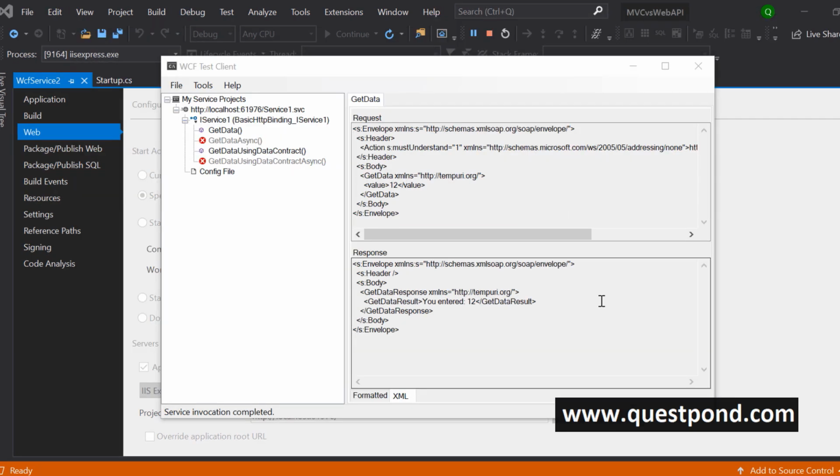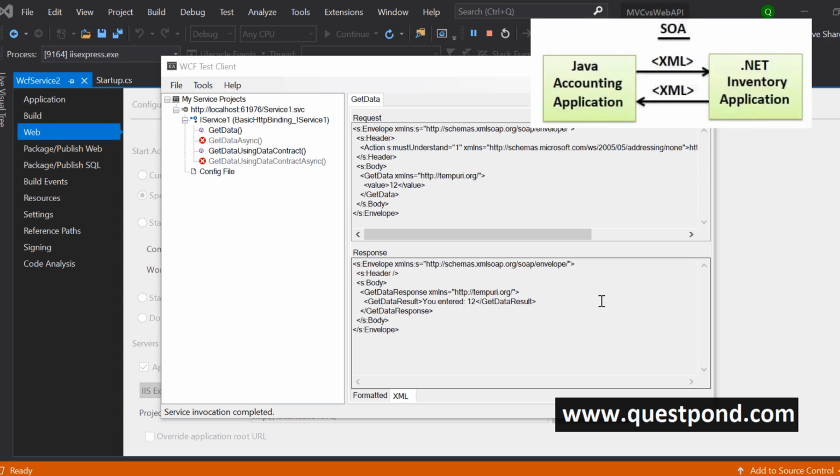So let us start point-wise. Point number 1, WCF implements service-oriented architecture style. And the goal of SOA was that if you have two services, like an accounting project which is created in Java and an inventory project which is created in .NET, and you want to go and integrate them, then you use SOA, right? So the goals were very different.